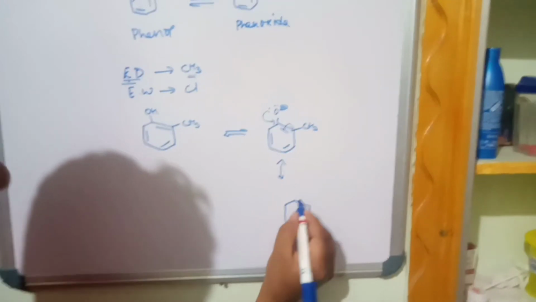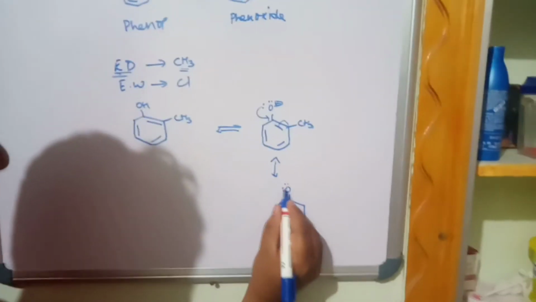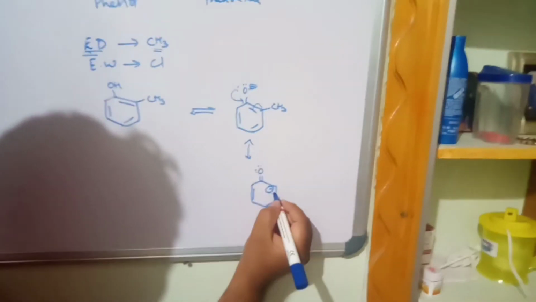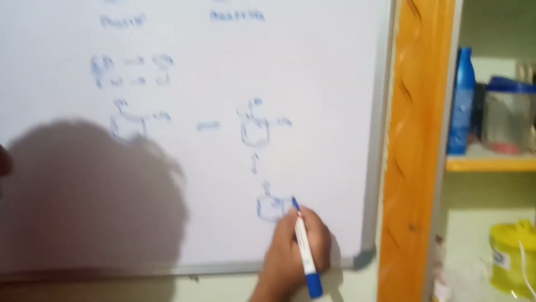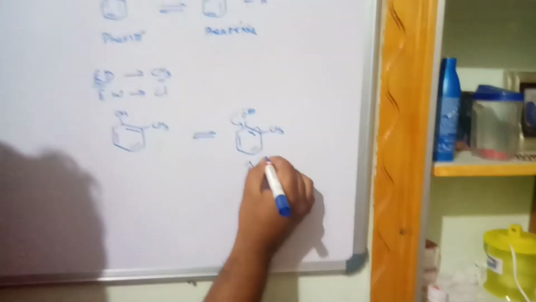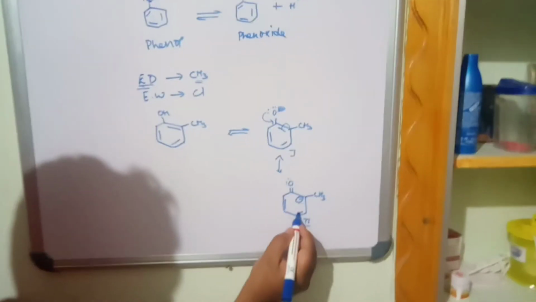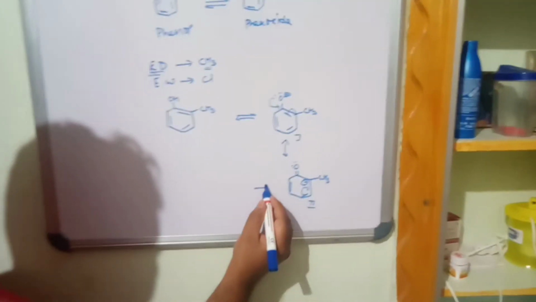You get this particular resonance structure. The two lone pairs are the same, only one lone pair I have taken, and the carbon carries a negative charge, the same carbon that carries the methyl group. This is the first structure, this is the second structure. Now this will undergo resonance stabilization.